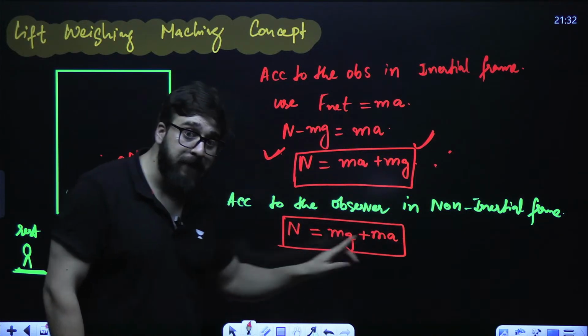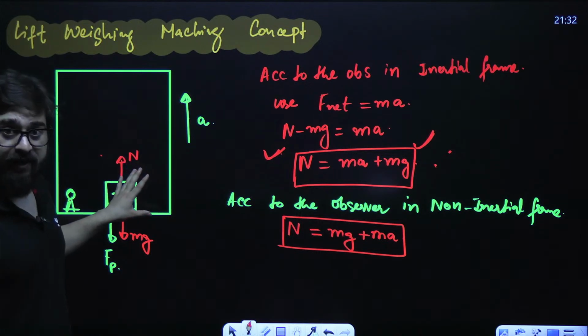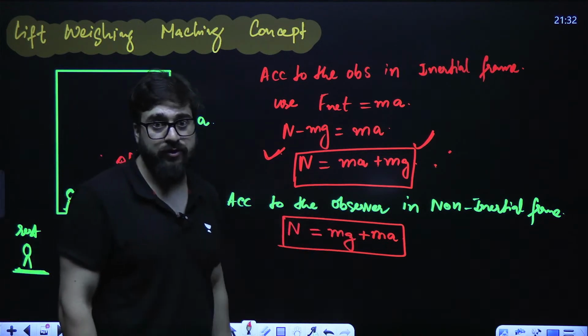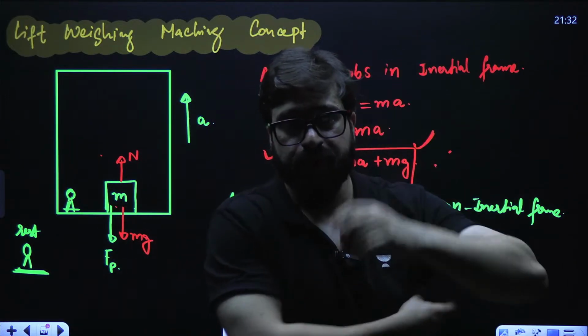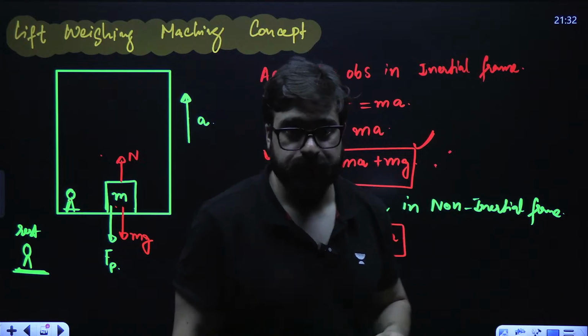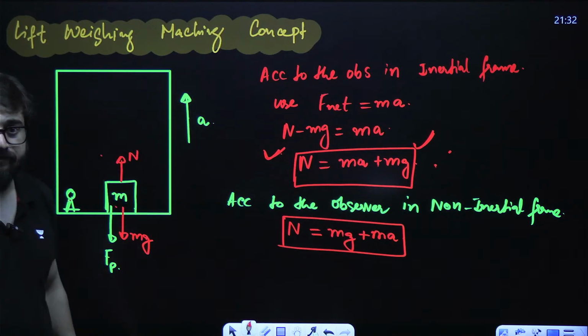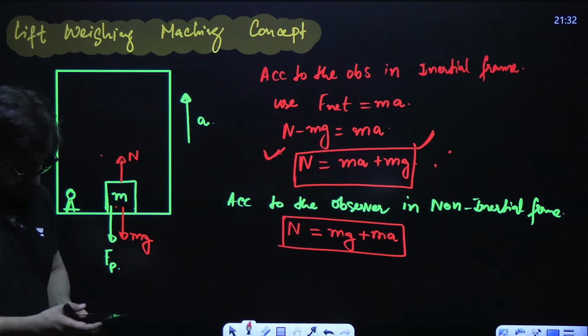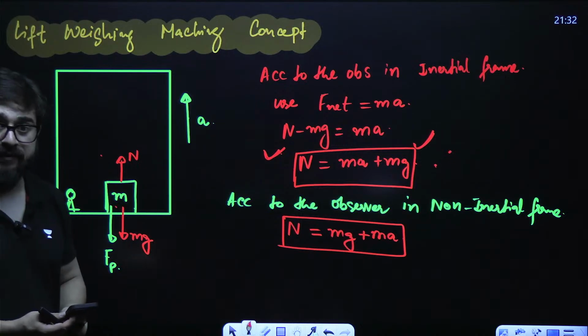But in the non-inertial frame, in that particular case, we are supposed to apply the pseudo force. Everybody out there, is this crystal clear?